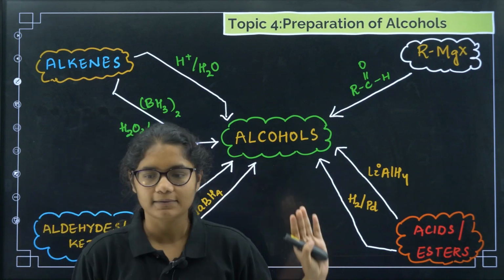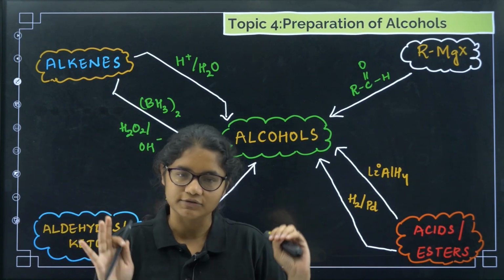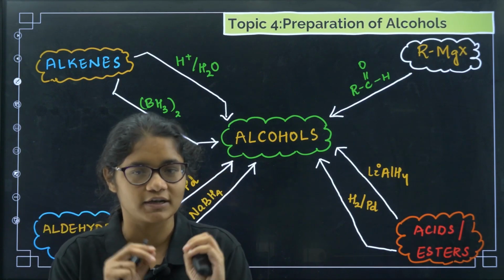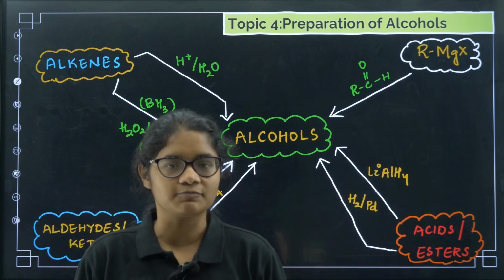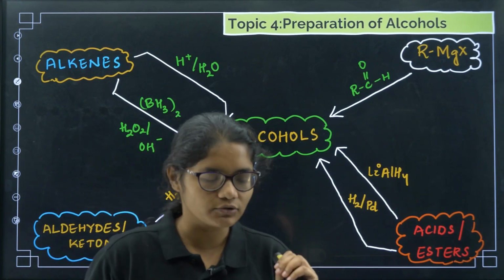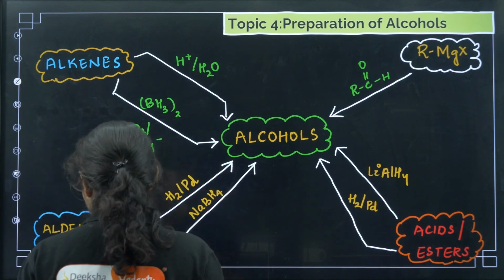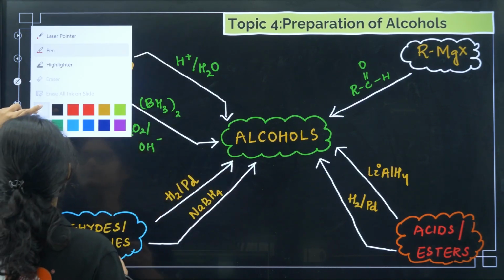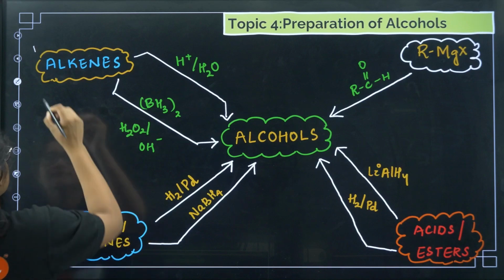So now you can see I have done a flow chart. This is how you need to prepare in your notebook, so that you can revise all the methods of preparation within 1 page. You can write and remember it. Okay, so coming to the first one, from alkenes. The first method is from alkenes, number 1.